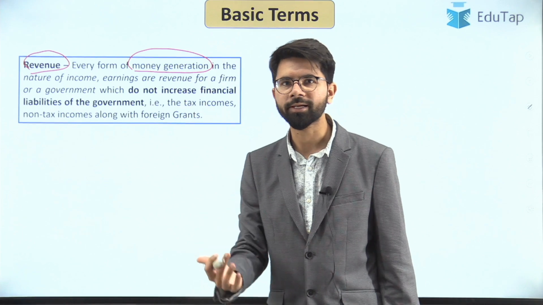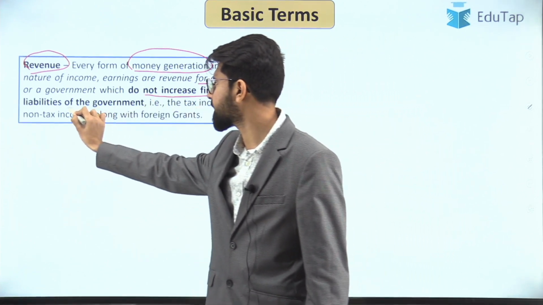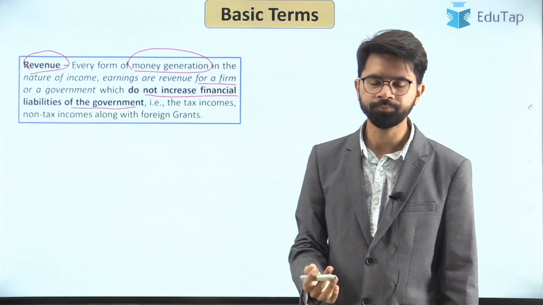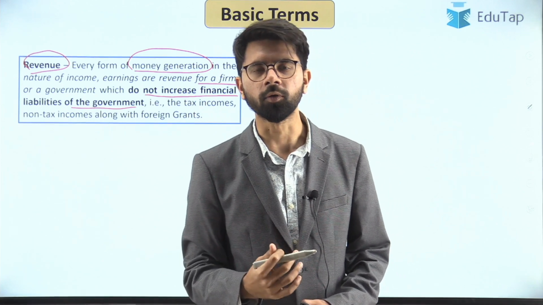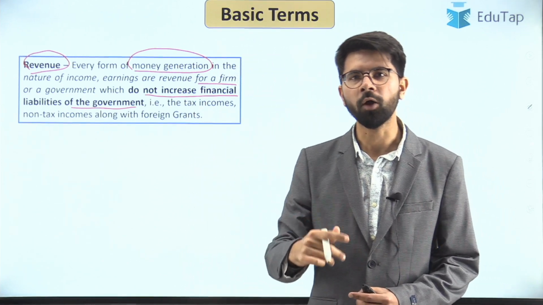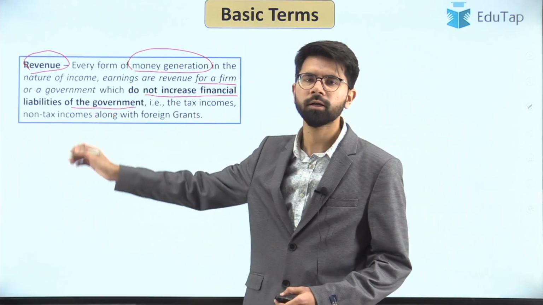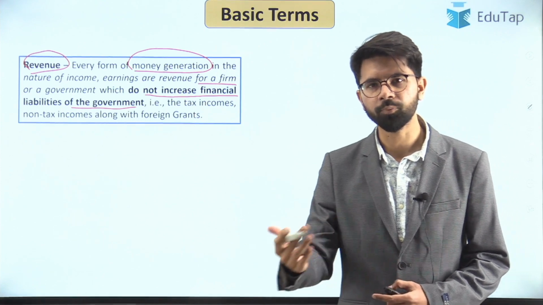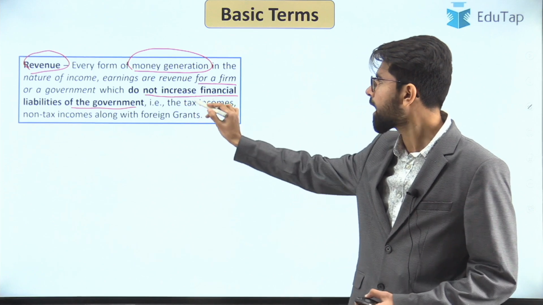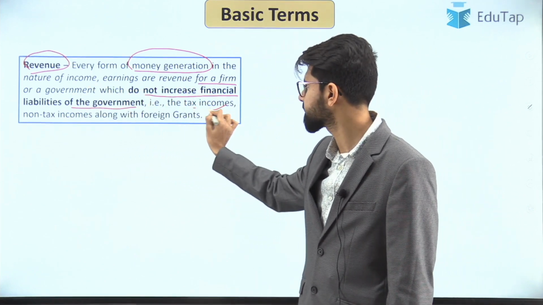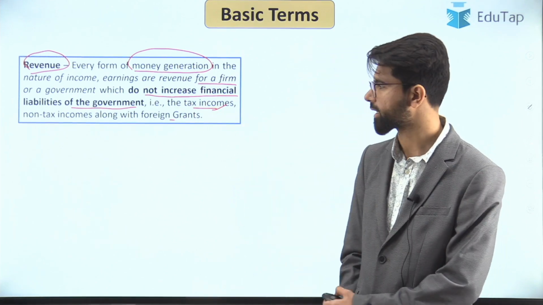Further extending this topic, it also has to be income which does not increase any financial liabilities of the government. Let me give you an example. You take a loan, even that is an income for you, but it generates a liability, as you have to return the amount in future. So that is not the kind of revenue that we are focusing on here. During the course of business, if you sell a product and earn income from that product, that is revenue. I hope that is very much clear. The government gets its revenue from tax income, non-tax income along with foreign grants. We'll be looking at these terms in the upcoming slides.